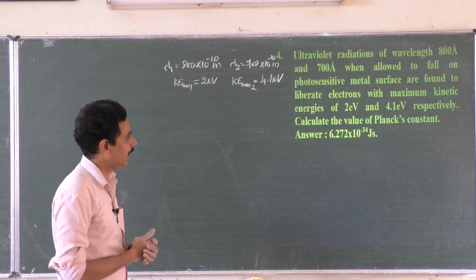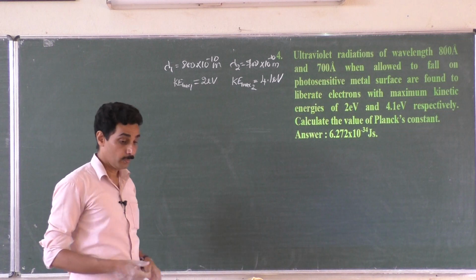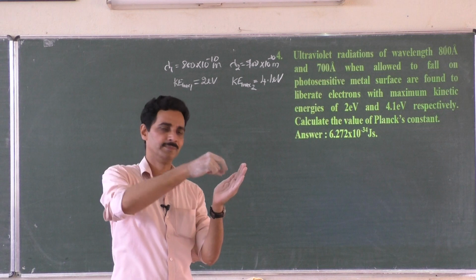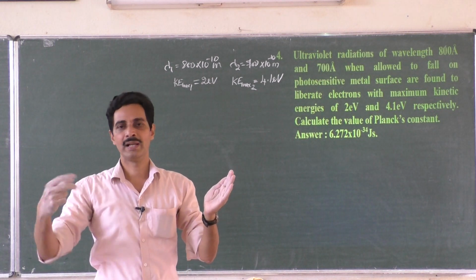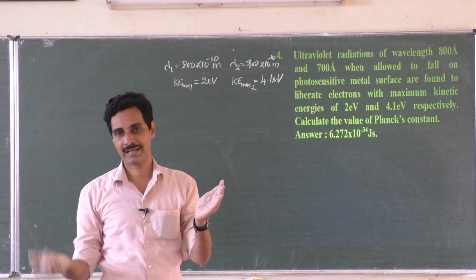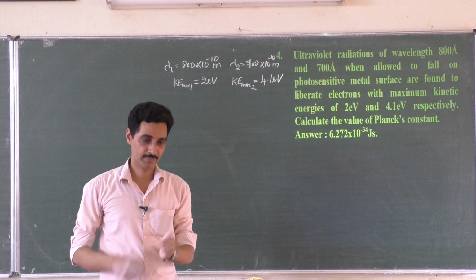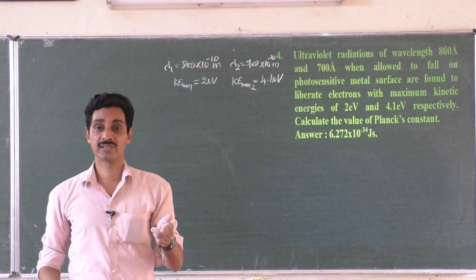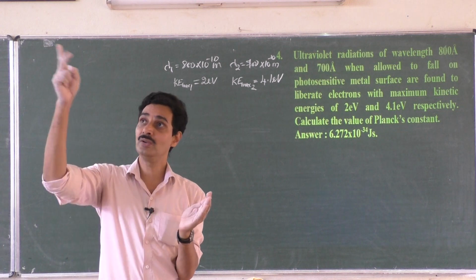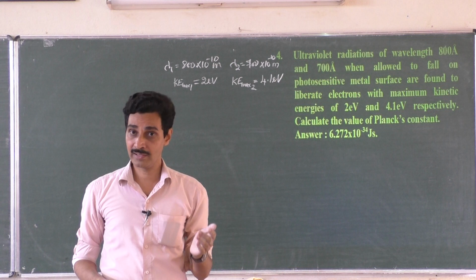Then respectively, calculate the value of Planck's constant. Okay. Now, take a surface, put a radiation, let the electrons come out with one kinetic energy. Take another radiation, electrons come out with another kinetic energy. Different kinetic energy. But one thing is same, the surface. What is same for the surface? Work function. Because you are not changing the surface, you are changing only the incident radiation. Does work function depend on the incident radiation?